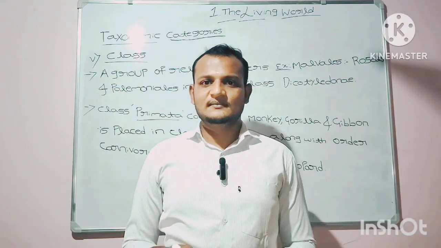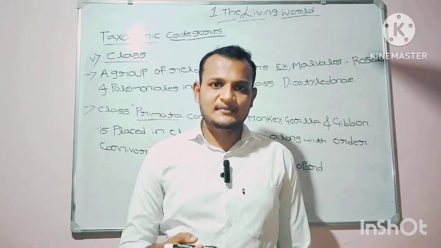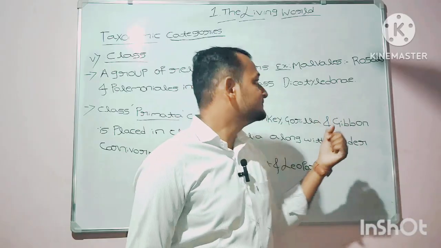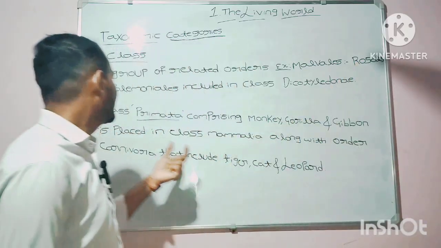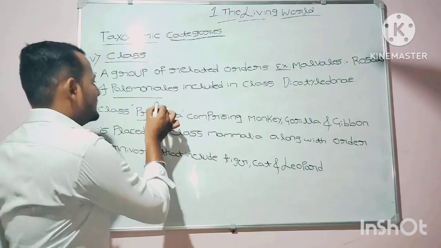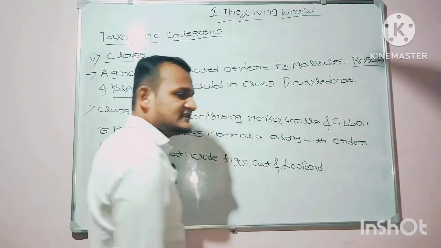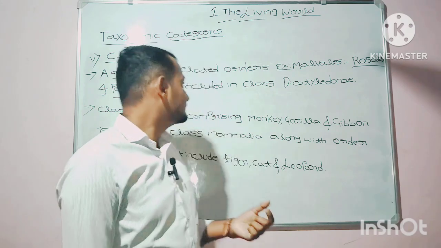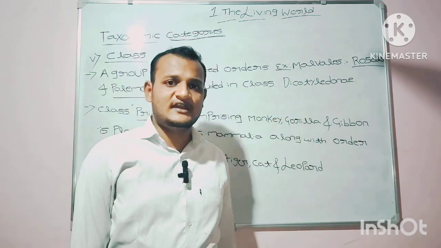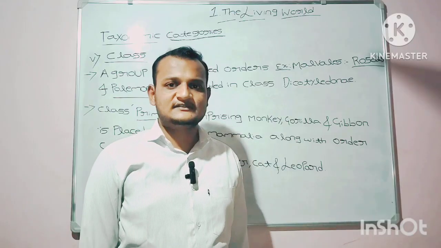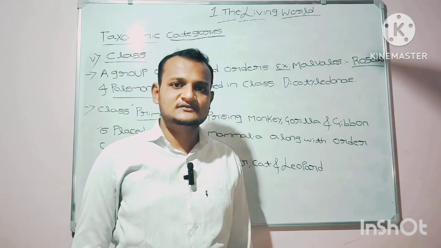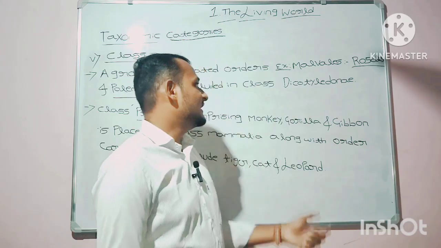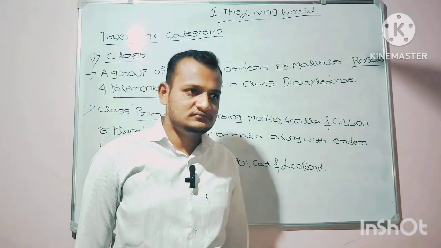The group of related orders, for example, Malvales. In Malvales, Rosales and Polemoniales are orders that are included in the class Dicotyledon. Rosales and Polemoniales are both orders which exhibit common characteristics, so they are included in the class Dicotyledon.